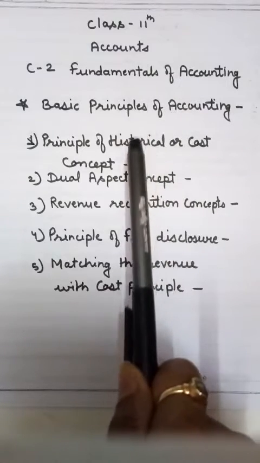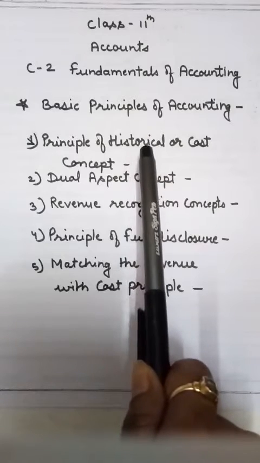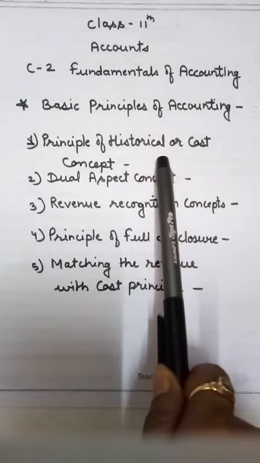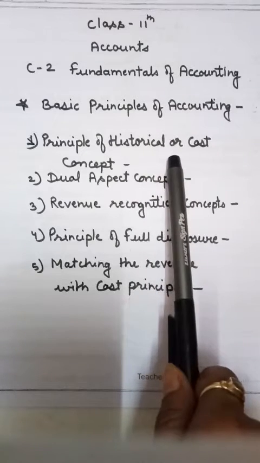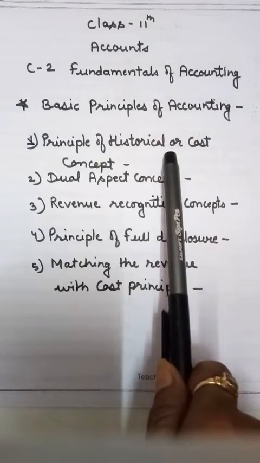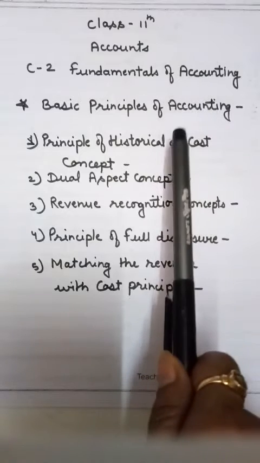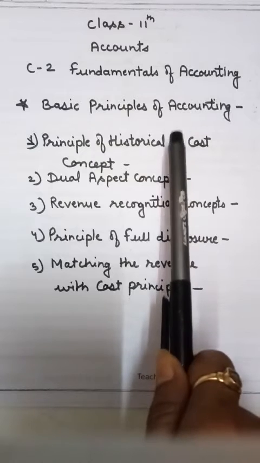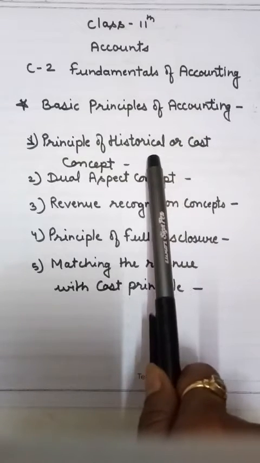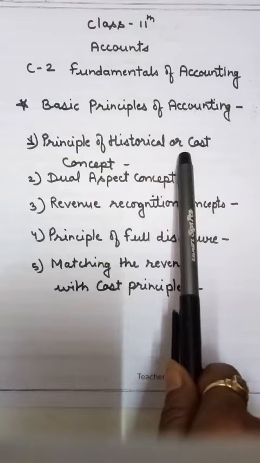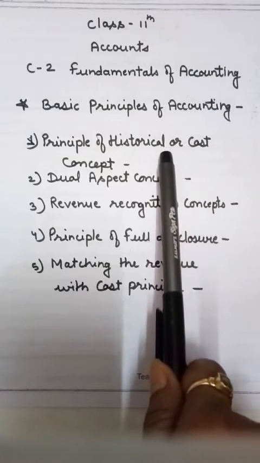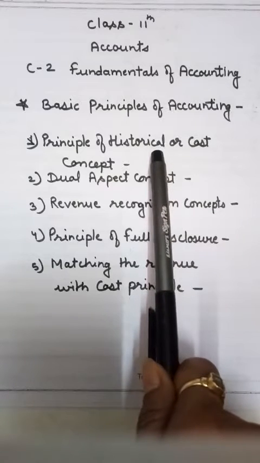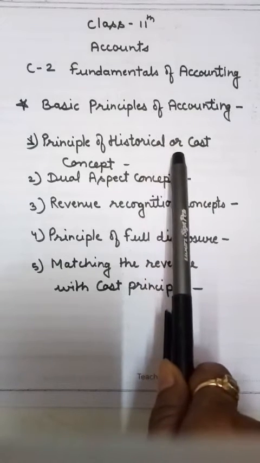It is called historical cost, and in this cost we include the purchase price, transportation, installation charges and other purchasing expenses, and it should not be recorded at the market price. It means for fixed assets like building, machinery, furniture, when we purchase from the market, whichever price we paid we will enter in our accounting books.